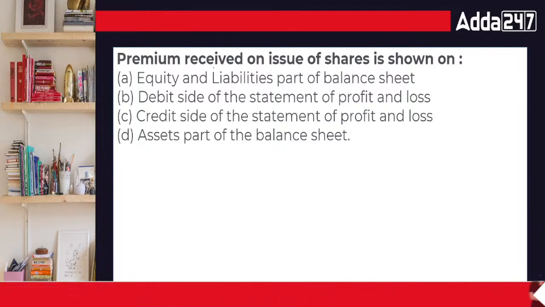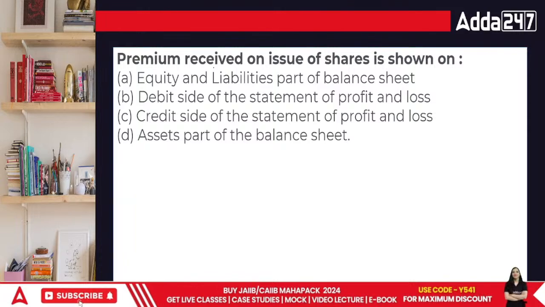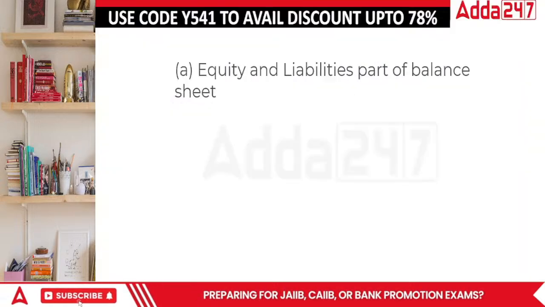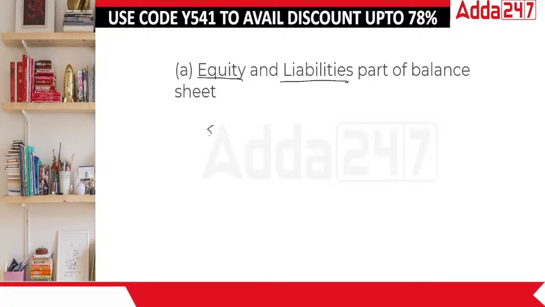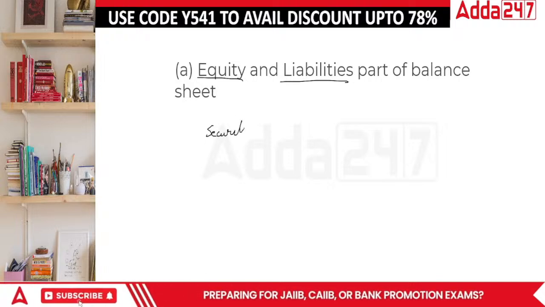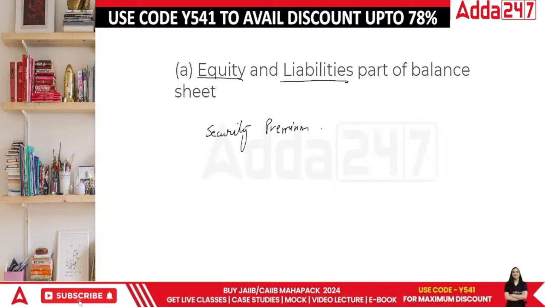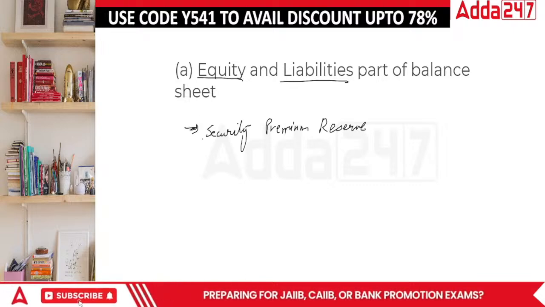What would be the answer? The premium received is the extra money charged when the share is issued because we say we have goodwill in the market. So it is a part of the equity and liabilities portion. In the shareholder funds, you write another reserve called the securities premium reserve. The extra money that you receive due to the premium goes into the securities premium reserve. Okay?